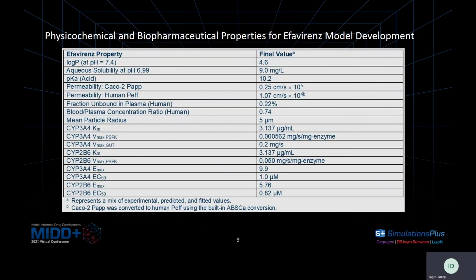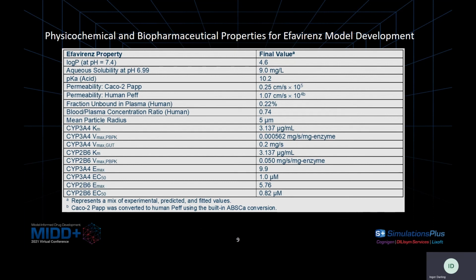So if we go to the results, this table provides the physicochemical properties that were included in the PBPK model for efavirenz. These are either derived experimentally or predicted or fitted values. If we look at the lower portion, the Vmax and Km parameters for CYP2B6 and 3A4 enzymes were optimized to fit the data.